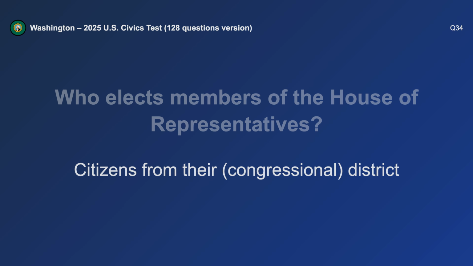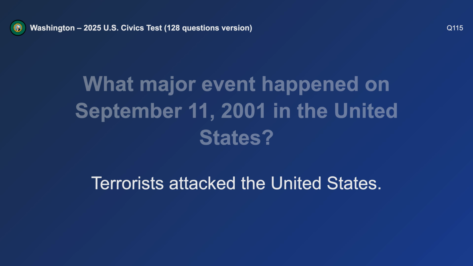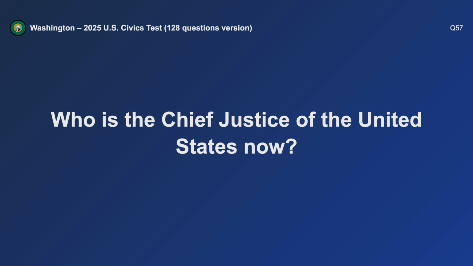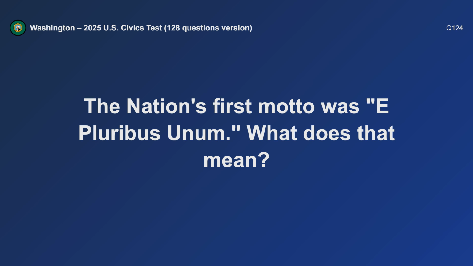Who elects members of the House of Representatives? Citizens from their congressional district. What major event happened on September 11th, 2001 in the United States? Terrorists attacked the United States. Who is the Chief Justice of the United States now? John Roberts.